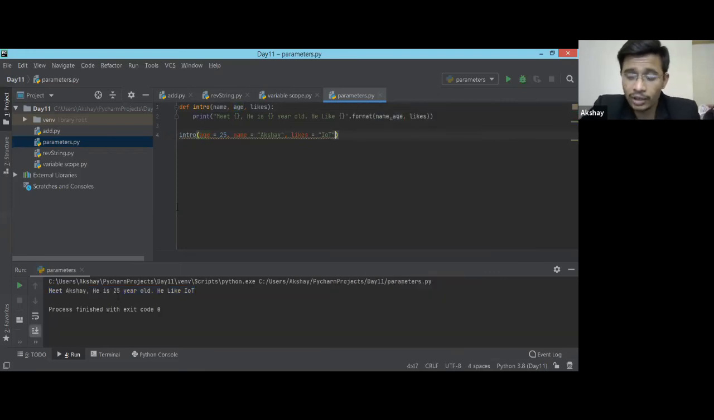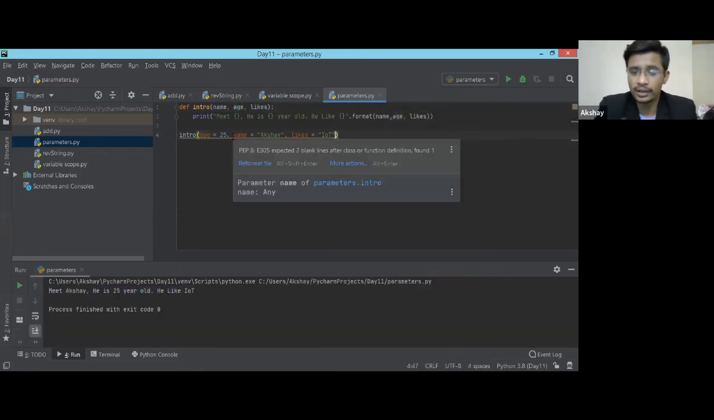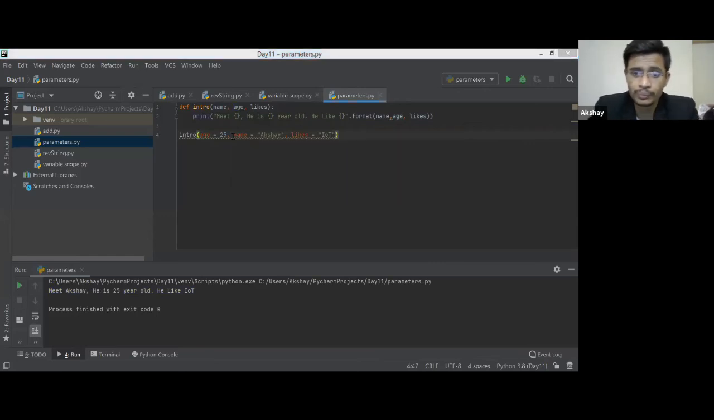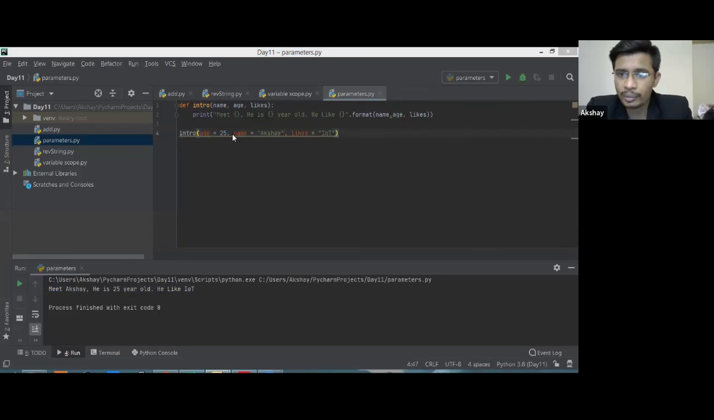See, I got the right output, even though my order is different than the parameters order, because I used another way of giving the arguments. I used the third type, which I just showed you, that is keyword arguments.